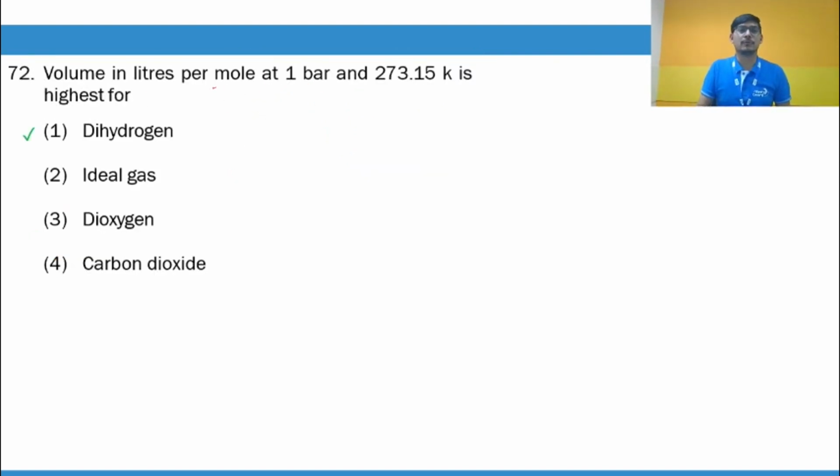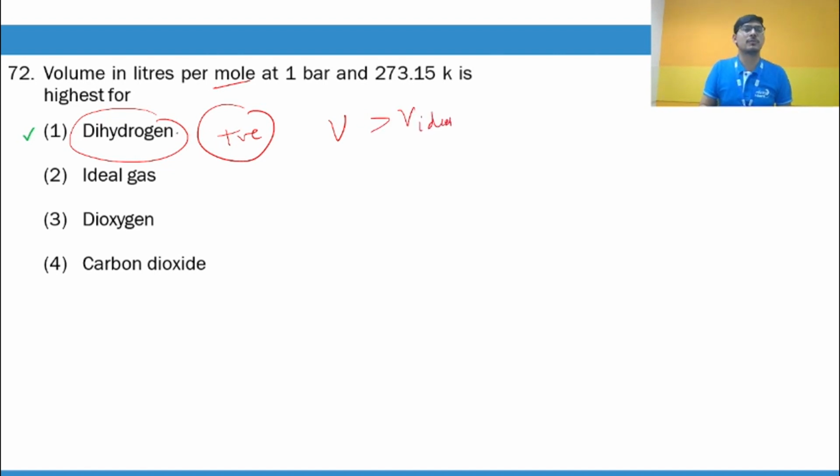Volume in liter per mole. You know that dihydrogen shows positive deviation from ideal gas behavior. Its volume is greater than the volume for an ideal gas, right? So it is the most non-ideal gas, so it will have the highest volume.